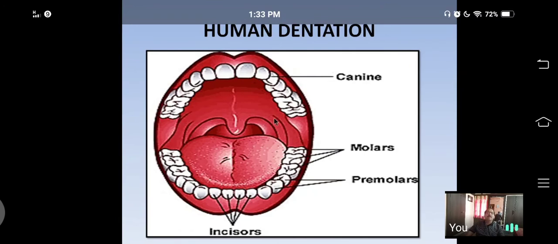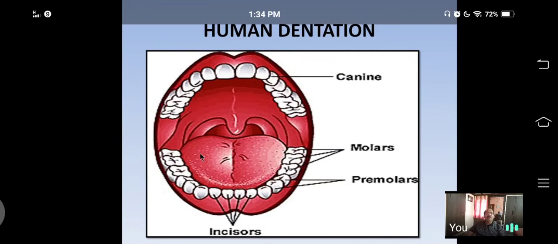Among the molars, the last 4 teeth, 1, 2, 3, and 4. These 4 teeth will grow between the age of 18 to 25 years and are called wisdom teeth. Now, in your mouth cavity, you have only 28 teeth, not 32. Even though the tooth set is permanent, you have 28 teeth, not 32.